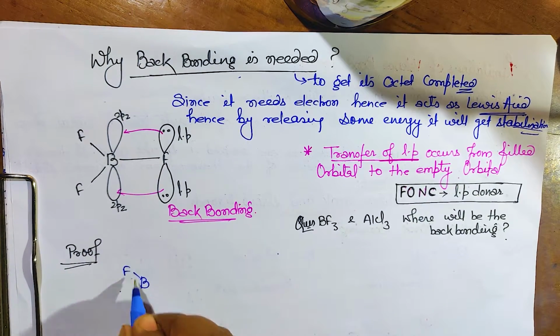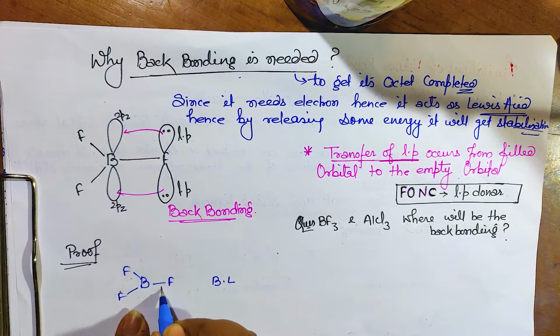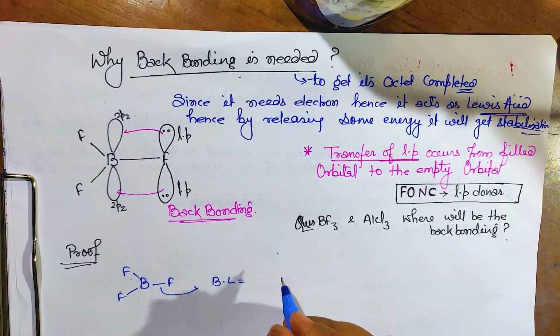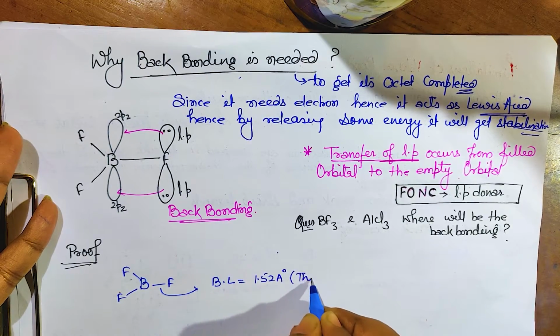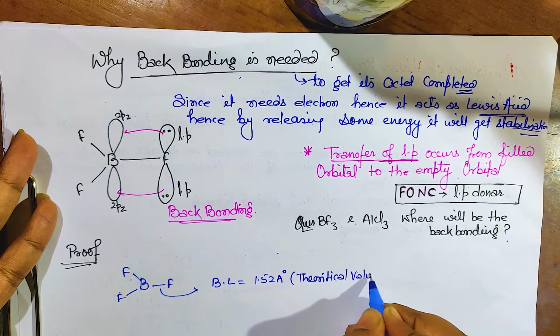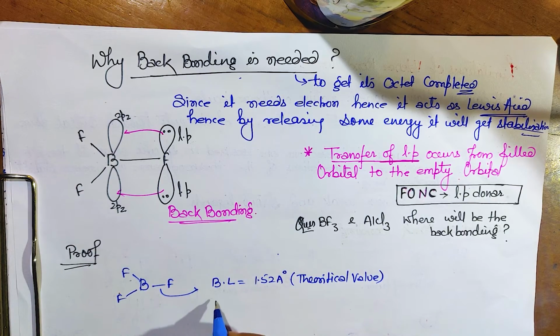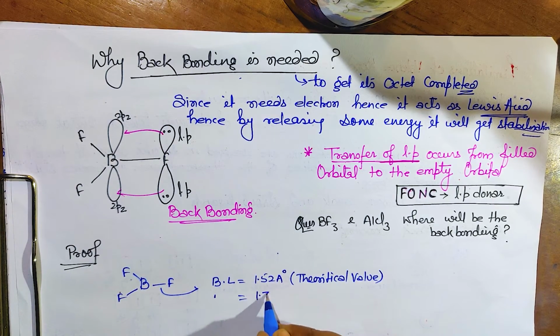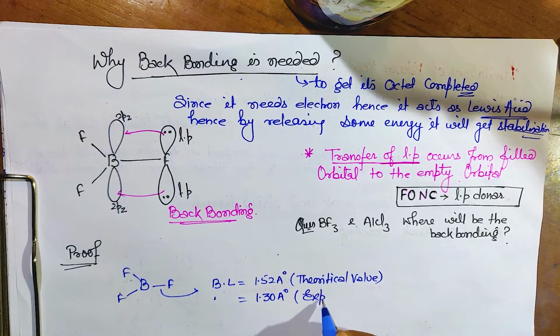In BF3, if you see the bond length, it is around 1.52 angstrom, and that is its theoretical value. It should be this because it is sp2 hybridized. But when it is checked experimentally, we got 1.30 angstrom, and that is the experimental value.